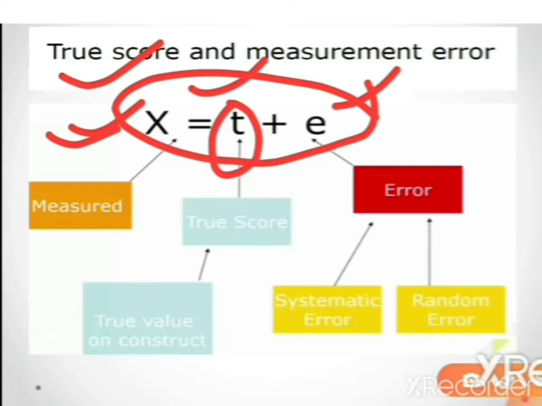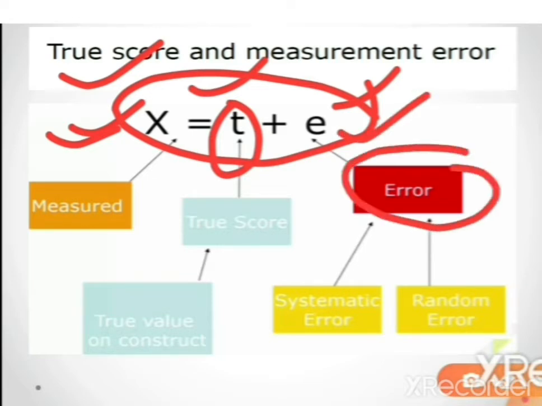The error comprises two components. The first is the systematic error, and the other is random error. Systematic error is a bias, where the question is phrased in such a way that people will give a higher happiness rating than their actual level of happiness.